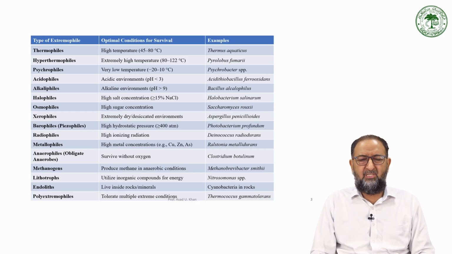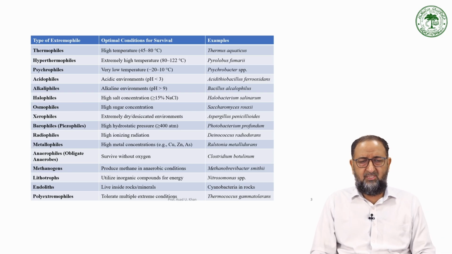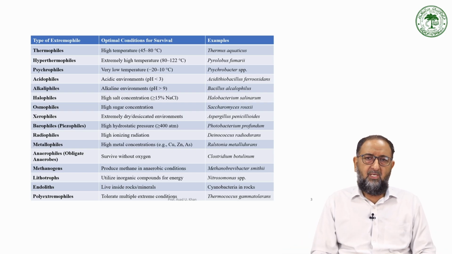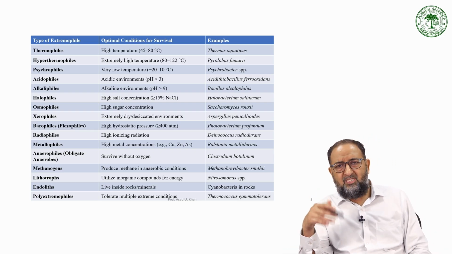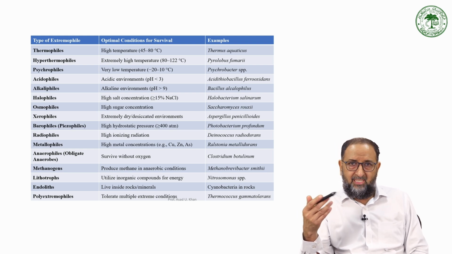Xerophiles live in extremely dry, desiccated environments. Then there is a long list of these extremophile conditions, like lithotrophs, methanogens, and endoliths. All these conditions are posed by the environment and habitat where the cells are living, but the cells can, from inside, produce the best possible protection against these things.